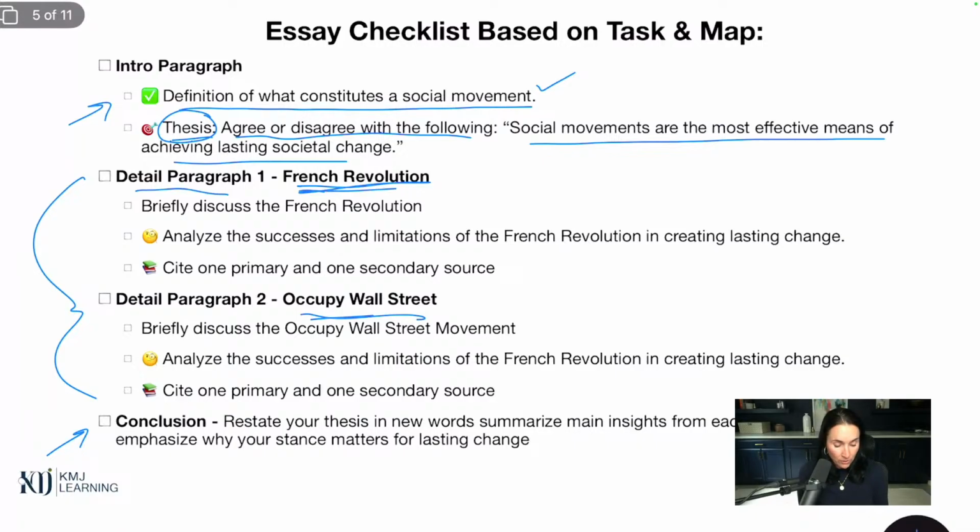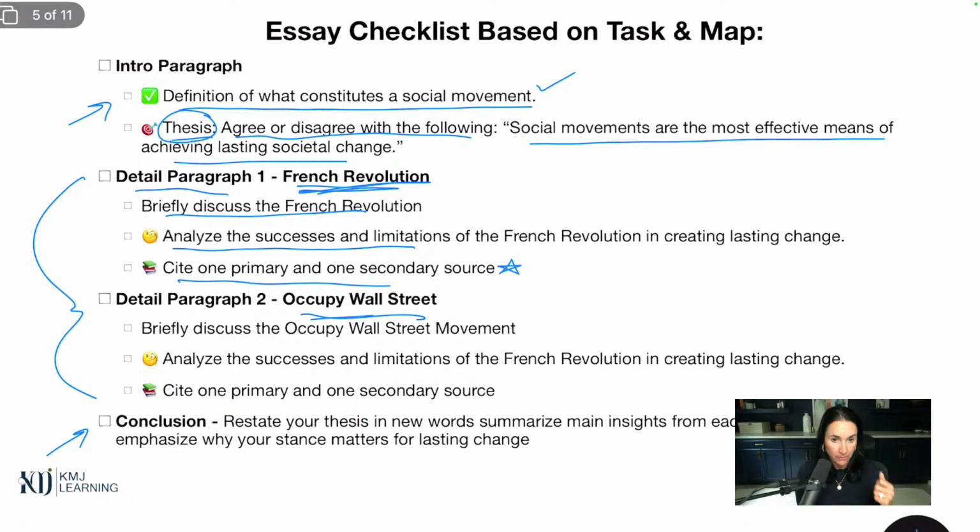We can use these two to then become our detail paragraphs here. So detail paragraph 1 is going to be all about the French Revolution. We're going to briefly discuss it. We're going to analyze the success and limitations, which is what our teacher wanted us to do in the task. And then we're going to make sure we cite them, one primary, one secondary. Don't worry about this. We're going to go through it. Day 3. This is going to be tomorrow.